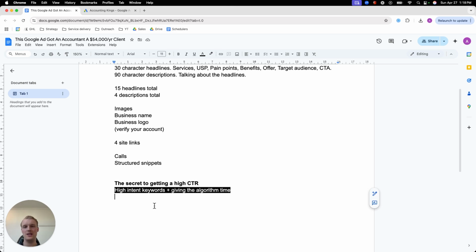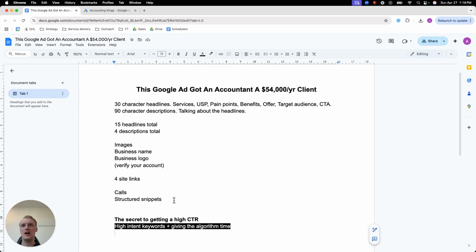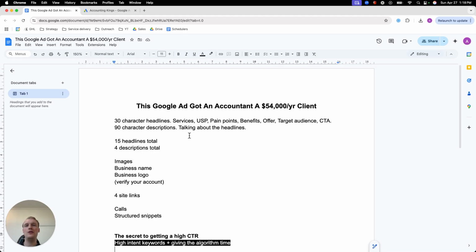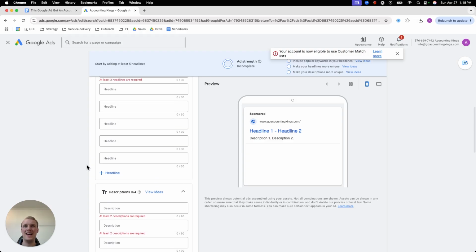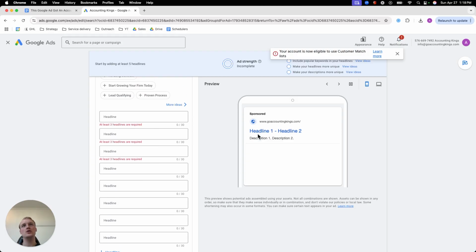And I know that maybe sounds like a long time, but you also do need to realize if you have 15 headlines and 9 descriptions and also images and site links and a lot of variables in the ads, Google is going to try all of those things. So it's not that you create this and that you have 15 headlines and your descriptions and that's one ad. No, that's not going to happen. They are only going to show 2 headlines or 2 descriptions at the same time. So you can do the math and you can already see that the amount of combinations that they are going to make and test is huge.